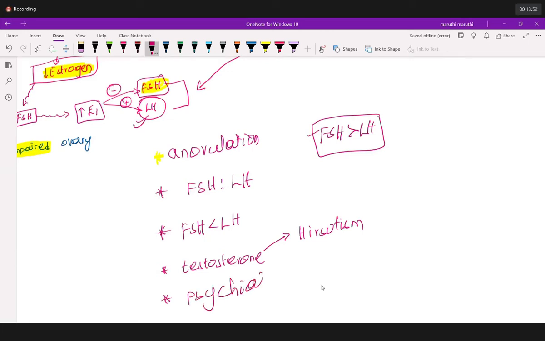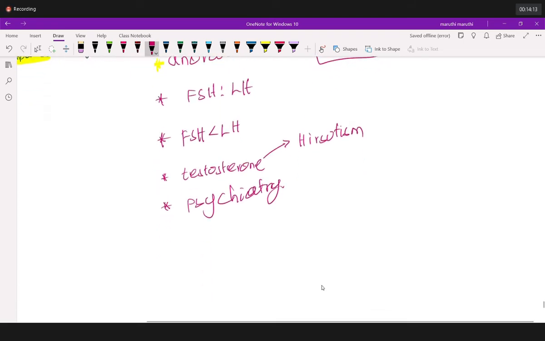What are psychiatric symptoms? The reason is very simple. Why psychiatric symptoms? Because of alteration of hormones that will lead to mood swings and irritated tendency.